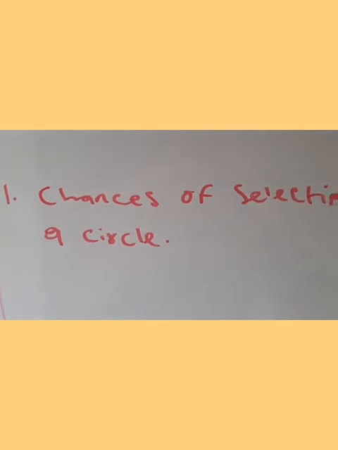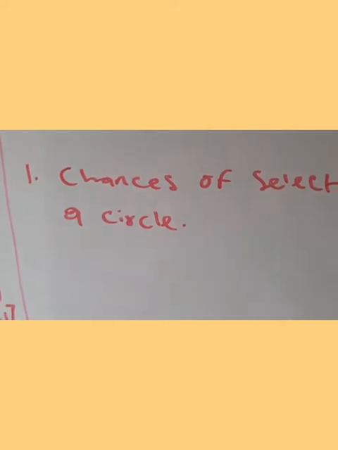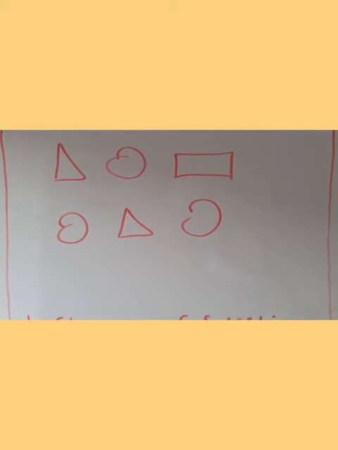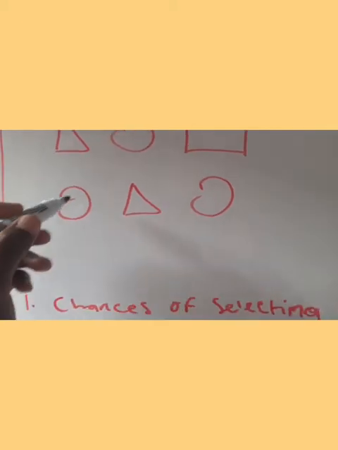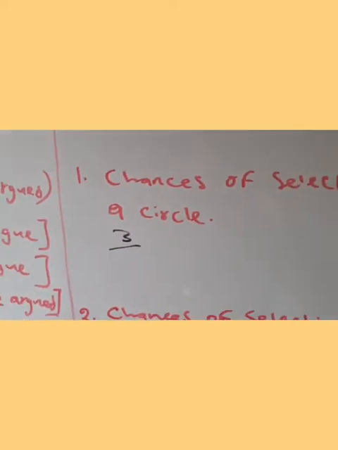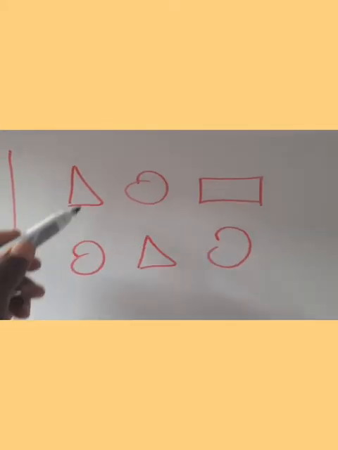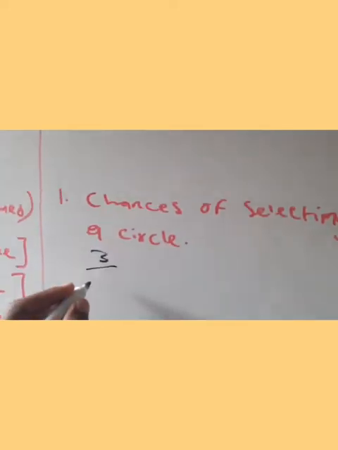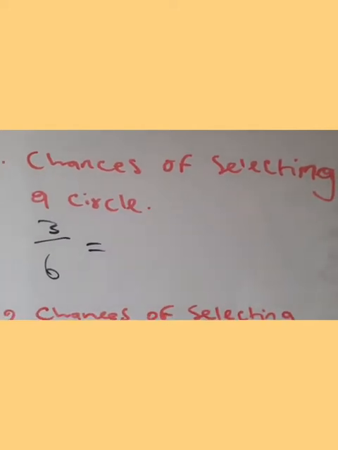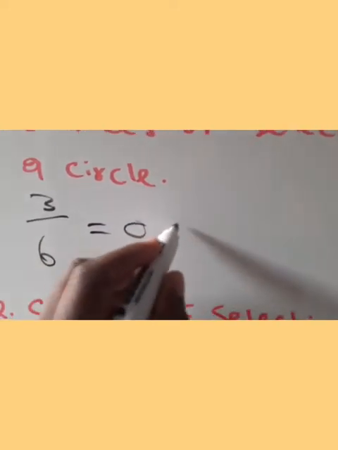Now, the first one, let's look at it. What are the chances of selecting a circle? In order to get this, you must first figure out how many circles we have. So we have 1, 2, 3, which is 3 circles out of how many shapes in total? The shapes that we have in total is 1, 2, 3, 4, 5, 6. So this would be 3 out of 6. So 3 divided by 6 would give you 0.5.